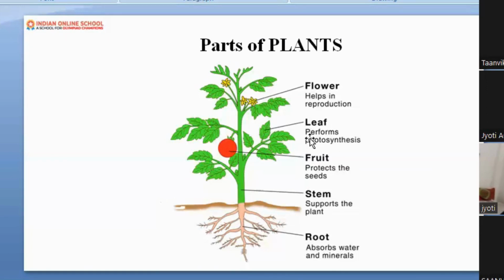Sunlight, air, water, and soil. What is it? Sunlight, air, water, and one more. What is it? Soil. Okay. These are the 4 things that a plant uses in order to make food.